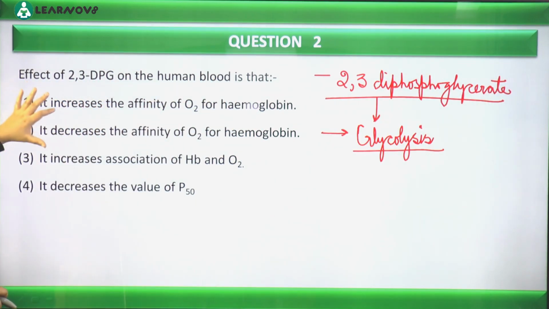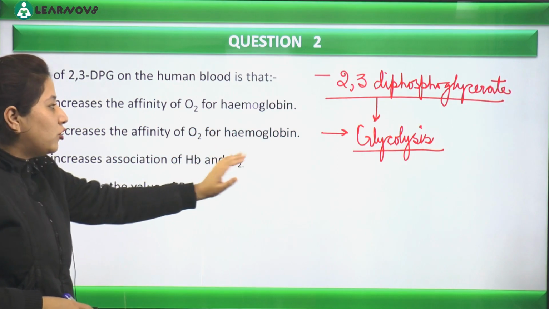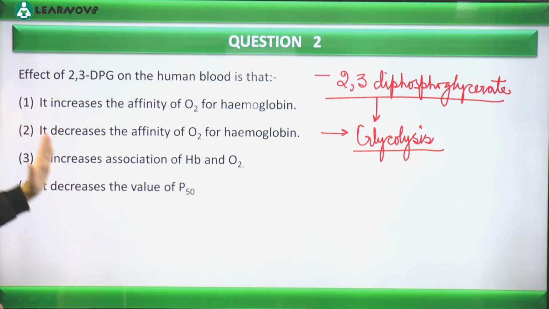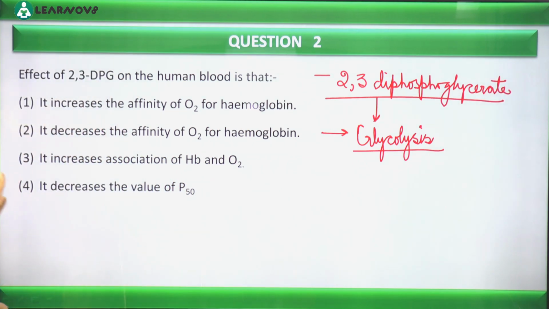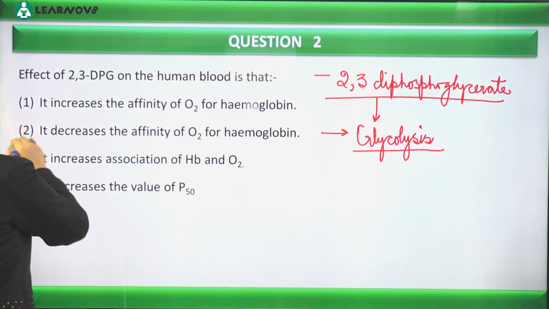First, it increases the affinity of oxygen for hemoglobin. Second, it decreases the affinity of oxygen for hemoglobin. Third, it increases association of hemoglobin and oxygen. And fourth, it decreases the value of P50. If we discuss, the correct option here is option number 2.